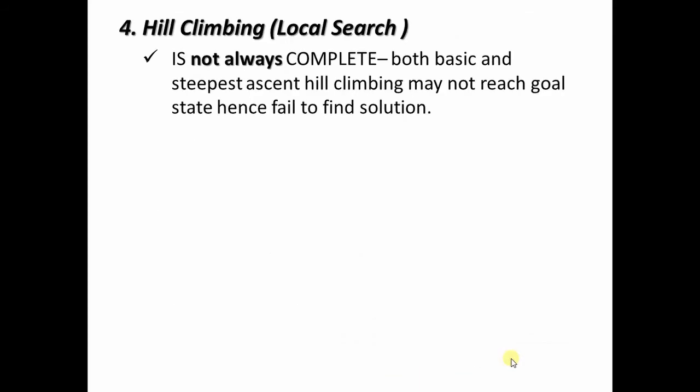Hill climbing algorithm is not always complete. The meaning of completeness is what? Completeness means the algorithm should end by giving you a solution. In the case of the hill climbing algorithm, you may talk about the basic hill climbing algorithm, or the steepest ascent hill climbing algorithm.